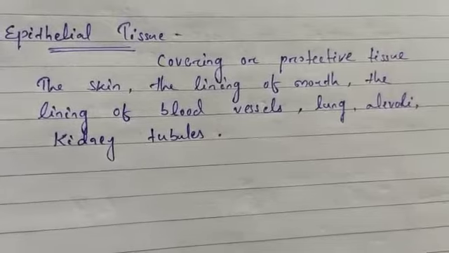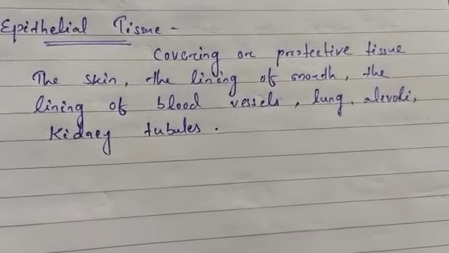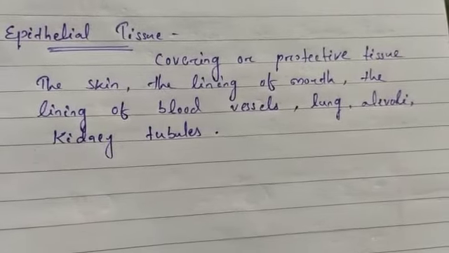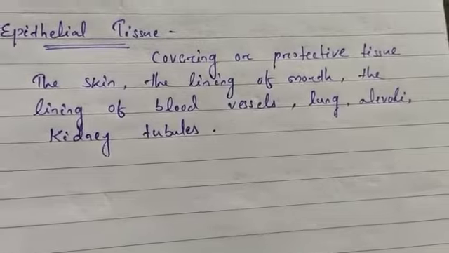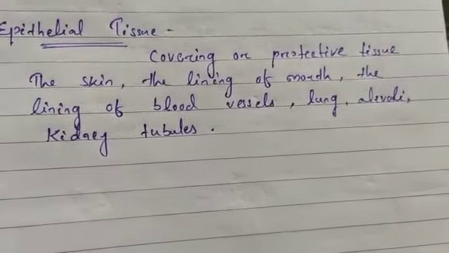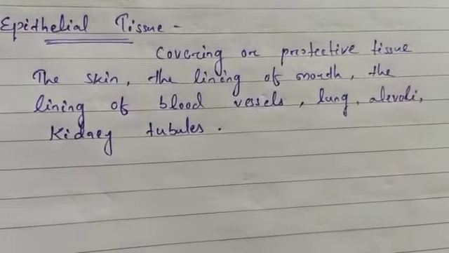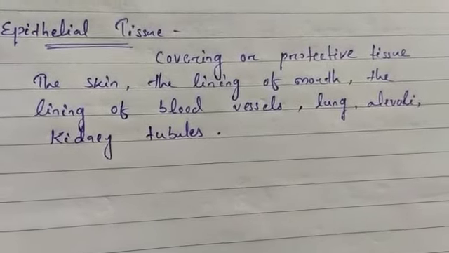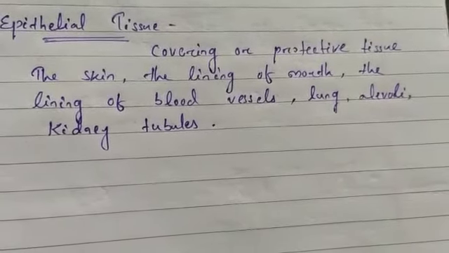So epithelia allow the cells to exchange material, and epithelium is usually separated from the underlying tissue by an extracellular fibrous basement membrane. If we discuss the functions of different epithelia, we can get three types of epithelial tissues.